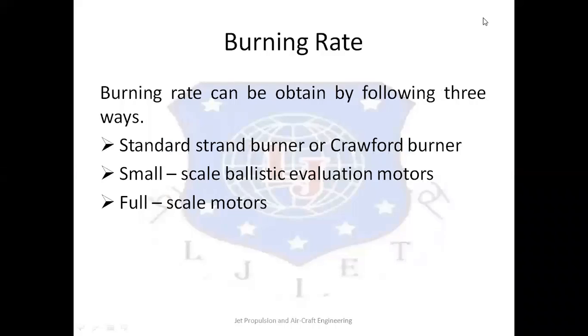The burning rate can be determined in three different ways. The first one is the standard strand burner, often called Crawford burners. The second one is small scale ballistic evaluation motors. And the third one is full scale motors with good instrumentation. The burning rate can also be measured by electric signals from embedded wires, by electronic waves, or by optical means.